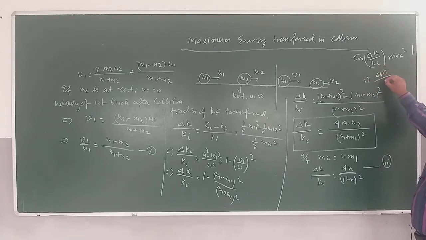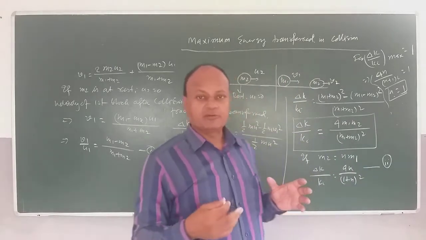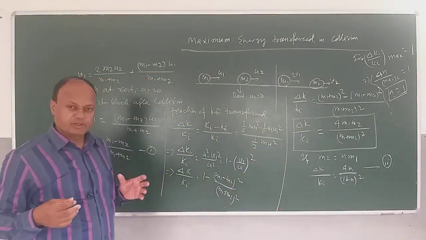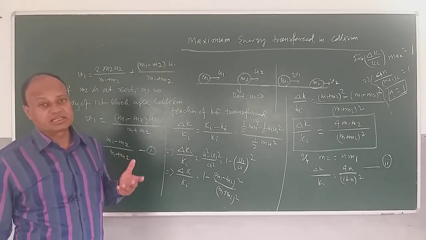4n divided by (n plus 1) whole square is equal to 1. And for satisfying this equation, you can see that n will be equal to 1. Right? If n is equal to 1, then 4 by (1 plus 1) square, which is 2 square, is also 4. 4 by 4 will be 1. That means two bodies will have a maximum transfer of kinetic energy from one body to another when their masses are equal. Now this is a technical question.